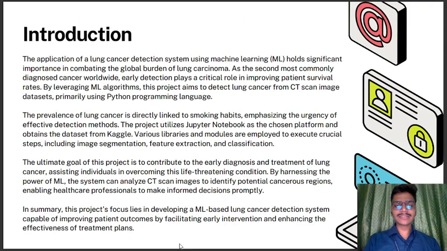We know that lung cancer is one of the deadliest diseases, not only in India but all over the globe, with very high death rates, and many people are continuously suffering from lung cancer. So it's very important to detect lung cancer in the early stages if we want to recover from it. If we fail to detect it early, it starts spreading all over the body, and the person can die. So it's very important to identify lung cancer in early stages.